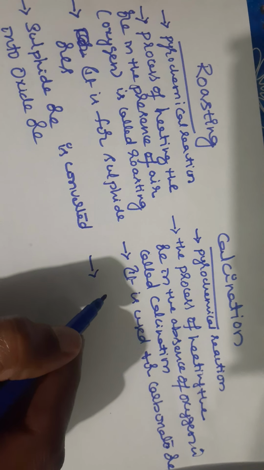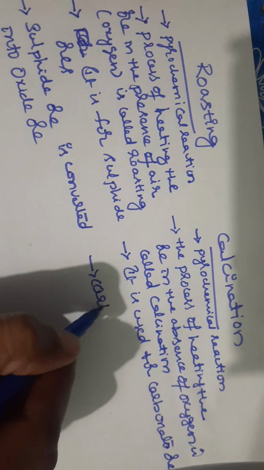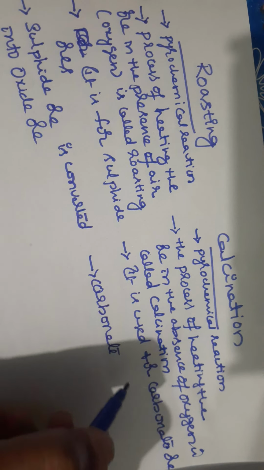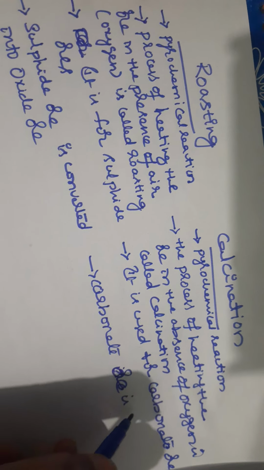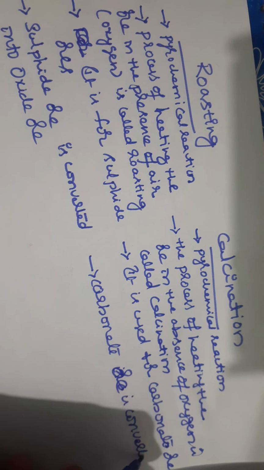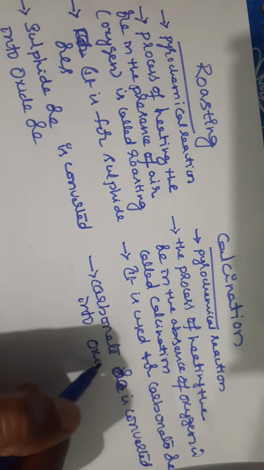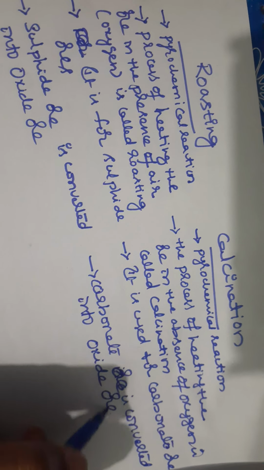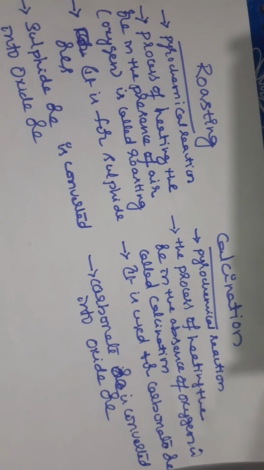And in the case of calcination, students, carbonate ore is converted into oxide ore. So in the case of the roasting process, sulfide ore is converted into oxide ore, and carbonate ore is converted into oxide ore. So now we are taking an example, students.